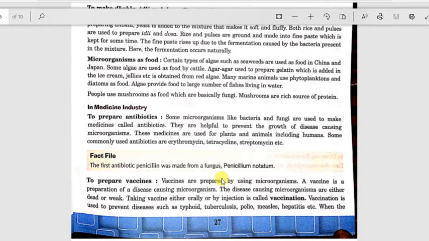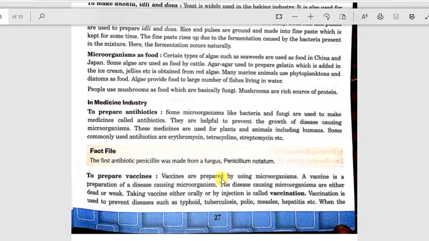Microorganisms are also used as food. Which microorganism is used? Algae is used. Certain types of algae such as seaweed are used as food in China and Japan. Chinese and Japanese people eat algae as food. Some algae are also used as food by cattle. Agar-agar, used to prepare gelatin, which is added in ice cream and jellies, is obtained from red algae. Agar-agar is a red algae that is used to thicken ice cream and jellies.